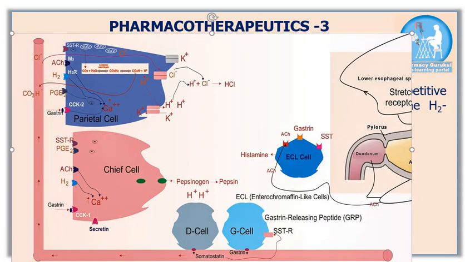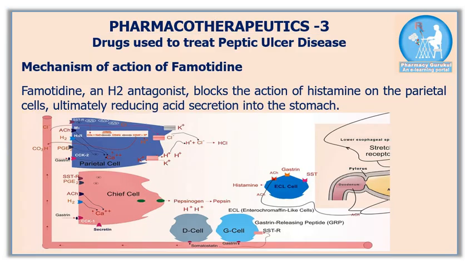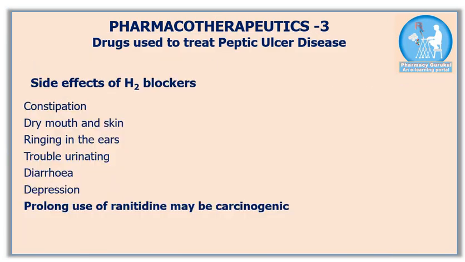As we know, ranitidine is a competitive inhibitor of H2 receptors. It binds with the H2 receptors present on the membrane of the chief cells as well as parietal cells. This way ranitidine blocks histamine from entering the acid secreting cells. As a result, gastric juice formation is reduced. Mechanism of action of famotidine is similar to ranitidine. Side effects of H2 blockers are listed on the screen. One very important point you should note down is that prolonged use of ranitidine may be carcinogenic. That's why it is banned in America and in most of the European countries.